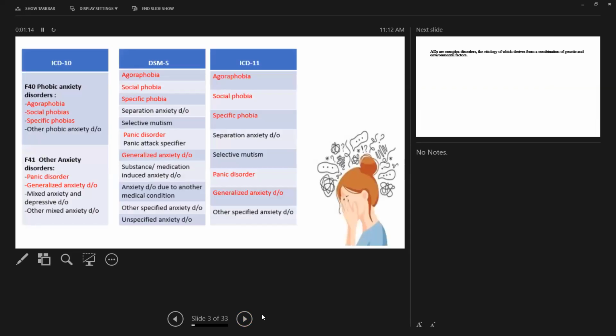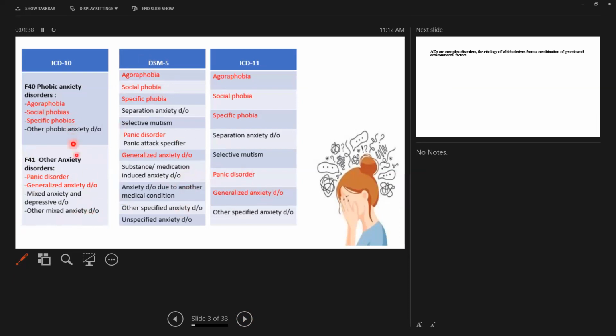So this is the classification as given in ICD-10, ICD-11, and DSM-5. The ones highlighted in red are the same in all three. Generalized anxiety disorder, panic disorder, specific phobia, social phobia, and agoraphobia are present in all three classifications.